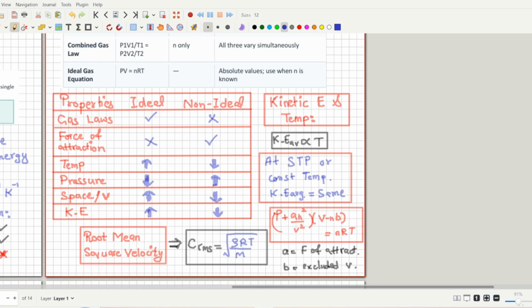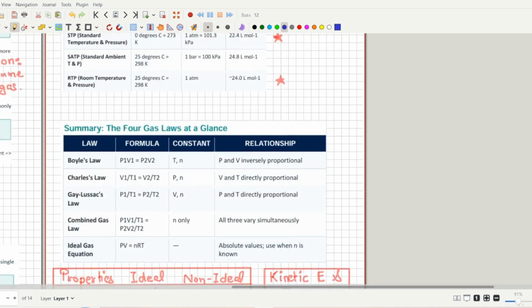The other low yield topic is the non-ideal gas equation that is in front of you, (P plus an squared divided by V squared)(V minus nb) equals nRT. It is a low yield topic. It won't be appearing in IMAT, but it is better that you understand or know this formula. Then you have the 4 gas laws. The 4 gas laws are really high yield topics. So please don't skip them. Practice them as much as you can.